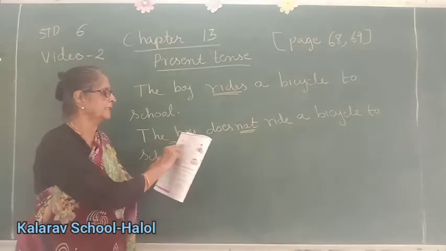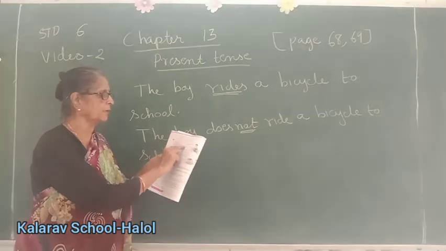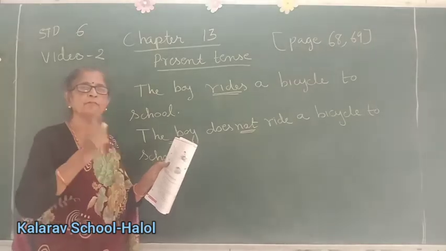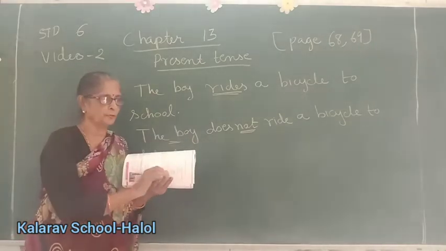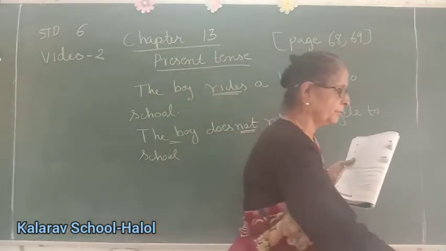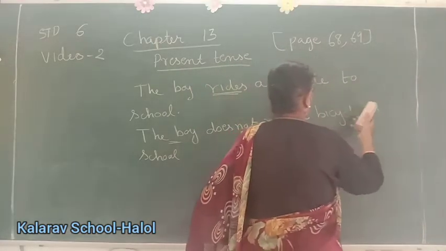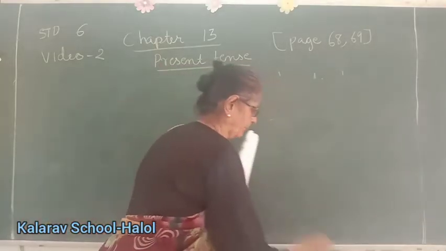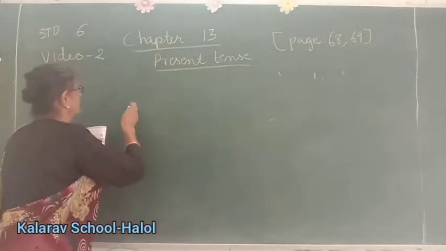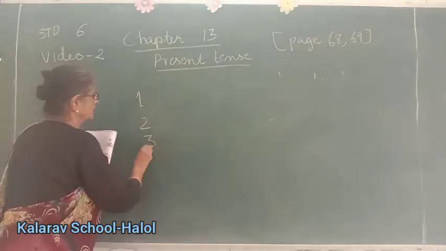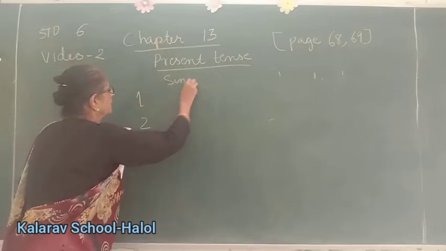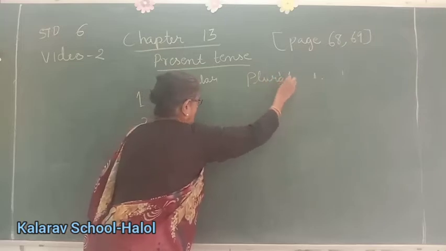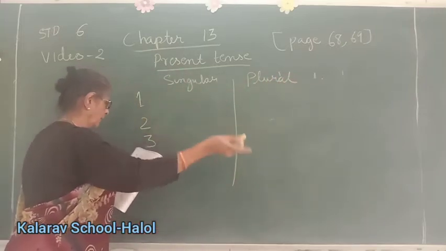Now second one. The girl cleans her room in the morning. Now the girl is she. So with she we have to use does. I have already taught you that I do, we do, you do. He, she, it does. So see, I'll explain you 3-4 sentences. The forms of do and does. First person, second person, third person. Singular, plural. Okay? Singular one, plural more than one.